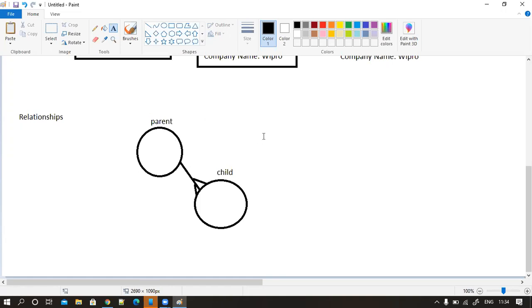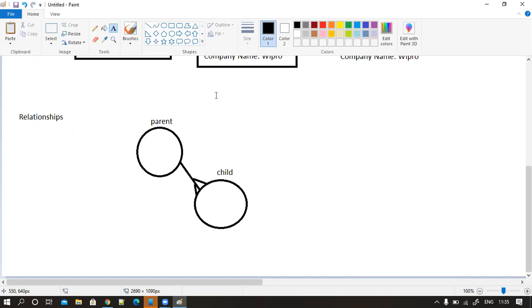Let us say this is an object and this is an object. Let's say this is a company object and this is an employee object. So we both have a relationship. But anyway, parent always holds the chain. You understand this point? By looking at the relationship, you have to identify which one is parent and which one is child. Is it a parent or child? Parent. How can you say it's a parent? Because the parent holds the child. Now you got the clarity.